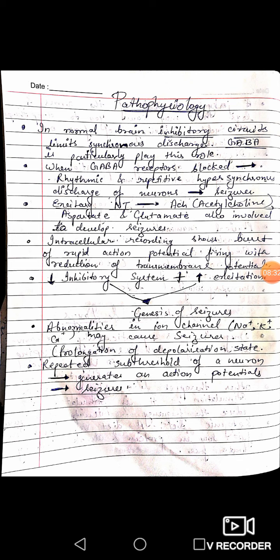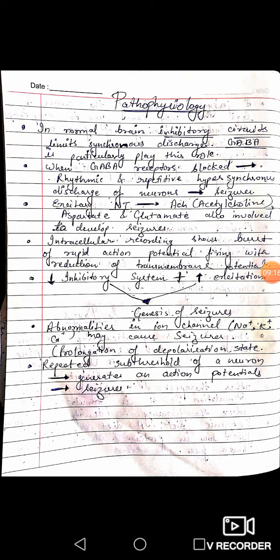When GABA receptors are blocked, there is rhythmic and repetitive hypersynchronous discharge of neurons. When GABA receptors get blocked, they will cause rhythmic and repetitive hypersynchronous discharge of neurons, and it will cause seizures. There are also excitatory neurotransmitters like acetylcholine, aspartate and glutamate which are involved in developing seizures. Next, intracellular recording shows bursts of rapid action potential firing with reduction of transmembrane potential. Next, decreased inhibitory system and increased excitation is the genesis of seizures.